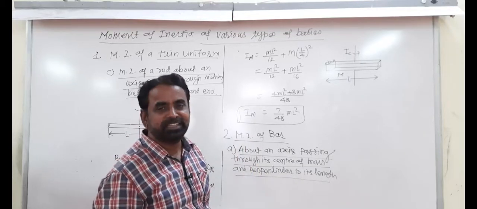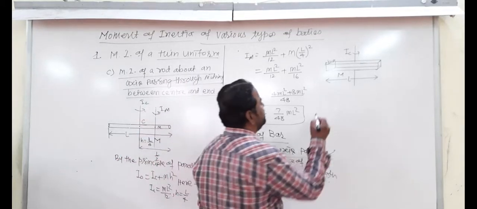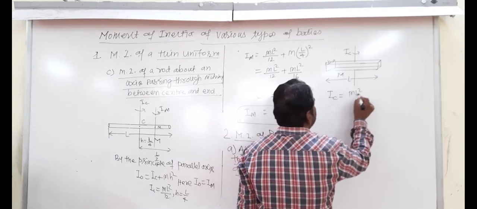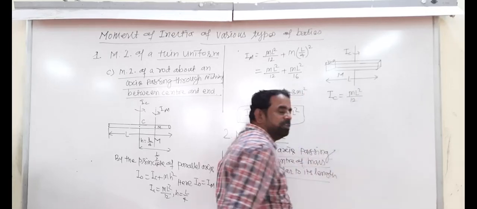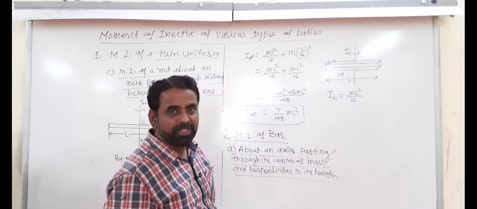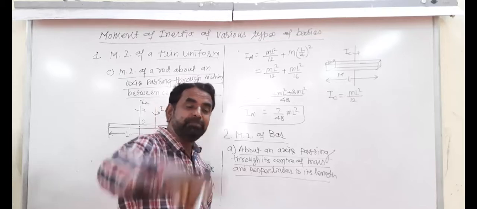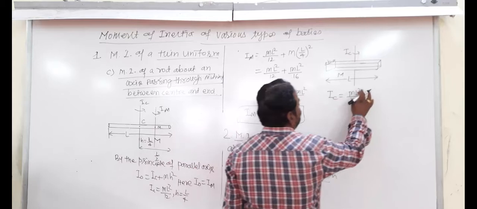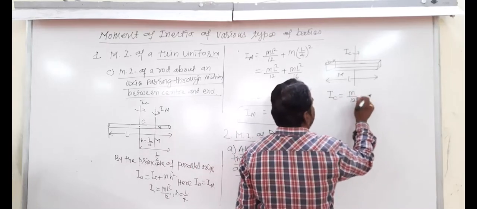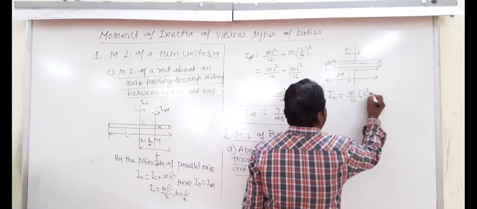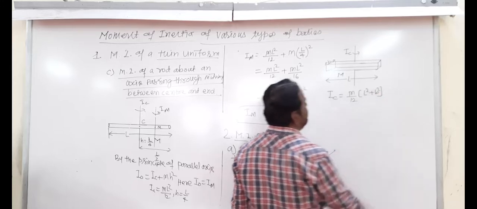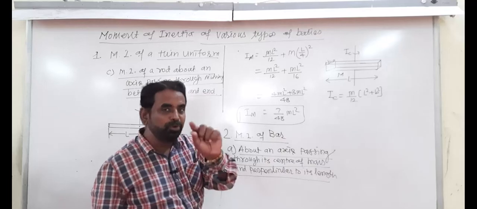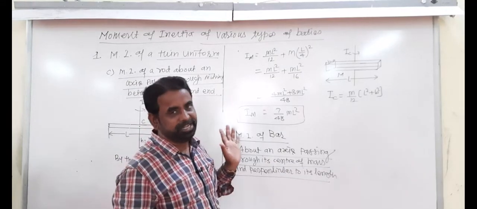Similar analogy. So what is the formula? IC is equal to, this is given to you, IC is equal to ML square by 12. About what axis? Rod. And what is the difference in formula in rod and bar? Instead of this L, you put change. That is L square plus B square. Note, instead of capital L square, you put L square plus B square. Breadth is to be added.